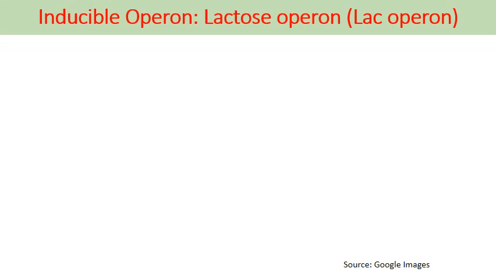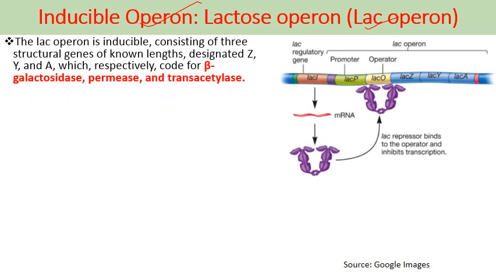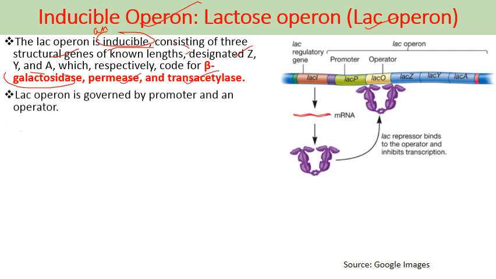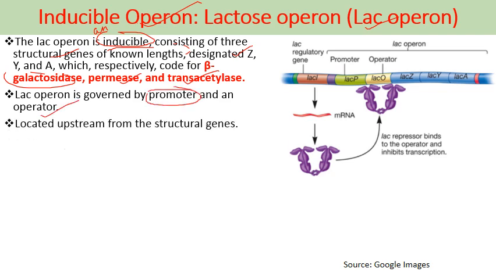So firstly we'll discuss the inducible operon, that is the lactose operon, abbreviated as Lac operon. The Lac operon is an inducible operon consisting of three structural genes, designated as Z, Y, and A, which respectively code for beta-galactosidase, permease, and transacetylase. This Lac operon is governed by a promoter region and an operator region located upstream from the structural genes.